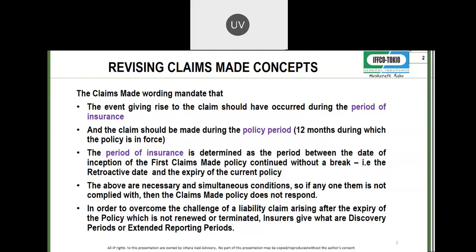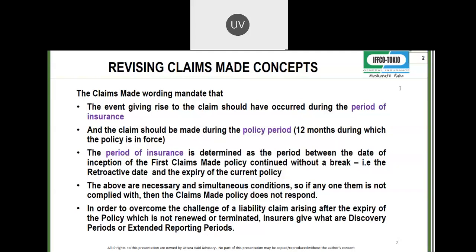So if you bought your first claims made policy in 2016 and you have been continuing it without break, then the period of insurance becomes 1st April 2016 to 31st March 2022. Got it? Until the expiry of the current policy. The claim should be made during the policy period. Policy period is 12 months during which the policy is in force.